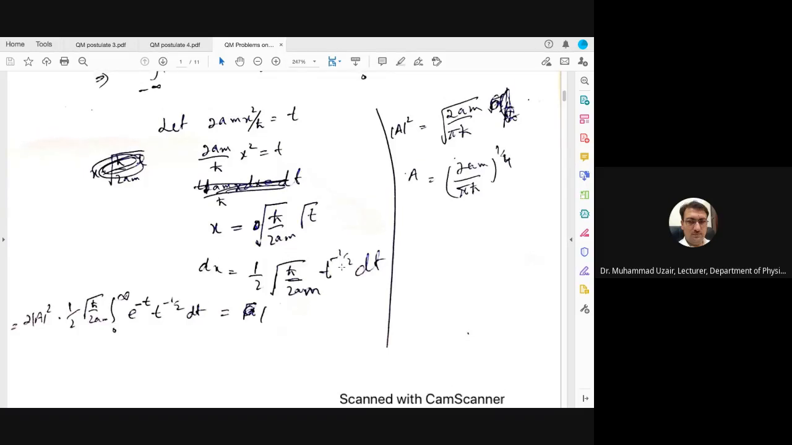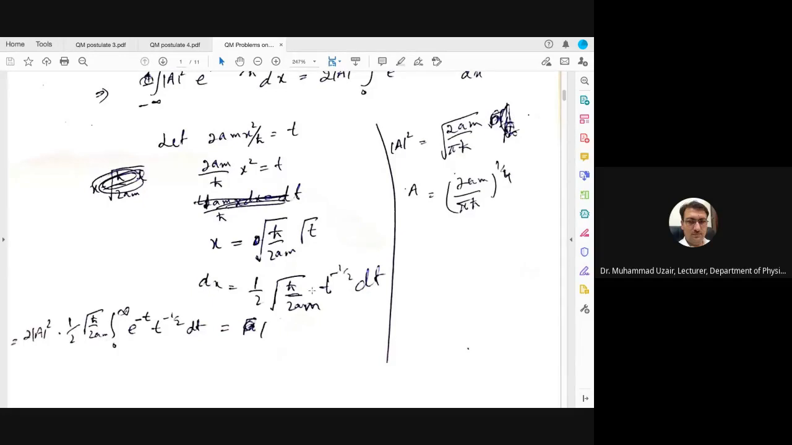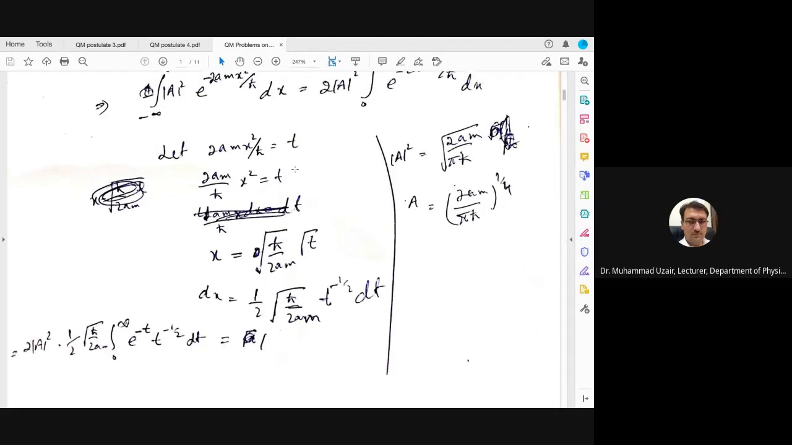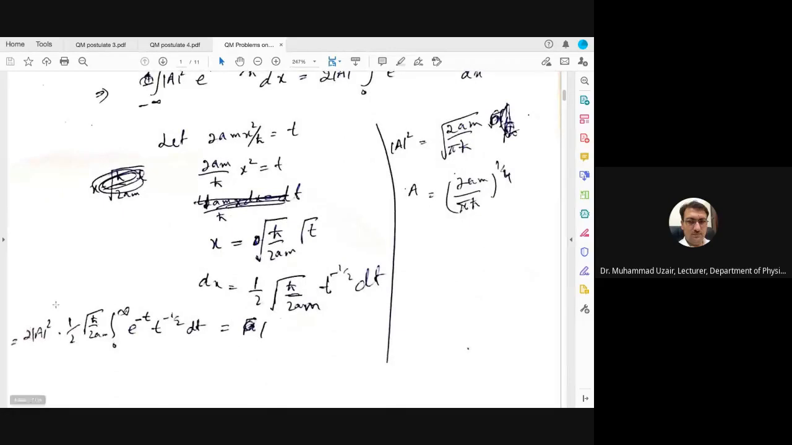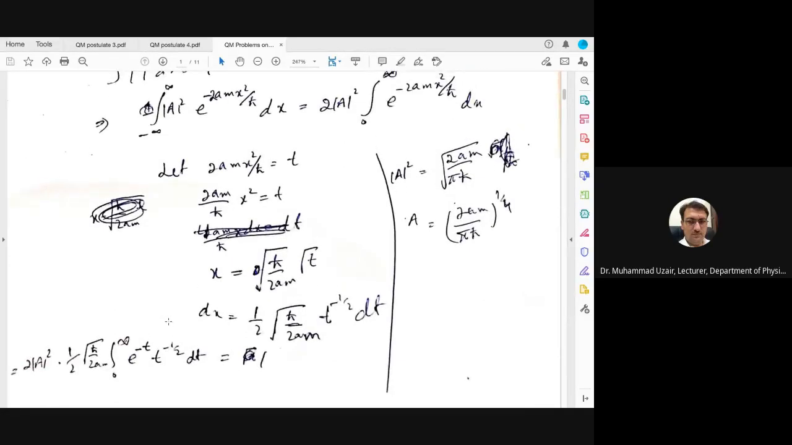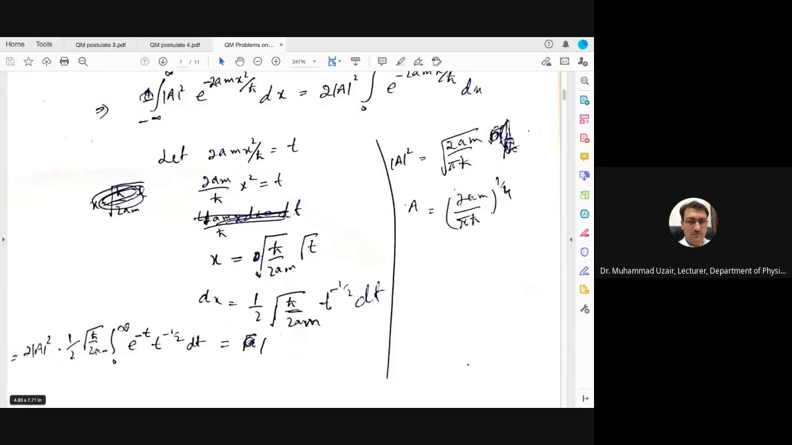So take these two values, that is the value of dx, which is this one, and the value of t, and put them in this equation. So it becomes 2a square into 1 by 2 into h cut divided by 2am, which is constant, integral from 0 to infinity, e power minus t, and t to the power minus 1 by 2 dt. And this is a familiar equation now. This is a familiar form you will know from the gamma function.